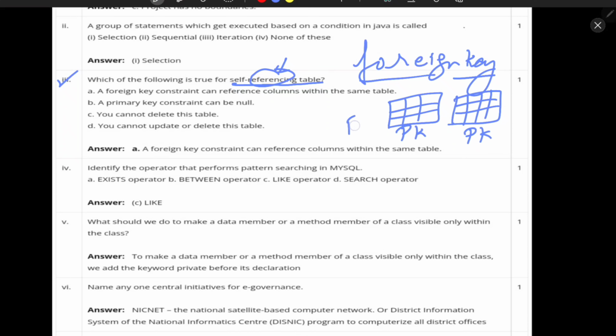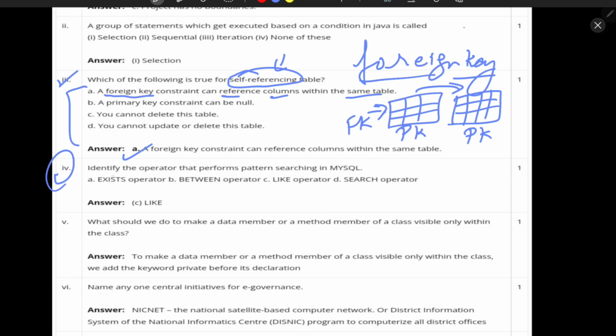But if this table has a foreign key, that means it is giving a reference to the other table. So wherever the word referencing comes, you can give the answer of foreign key. In these options, where is the foreign key? We have it here: foreign key constraint can reference columns within the same table or another table. So this is the right answer, you can check it out.